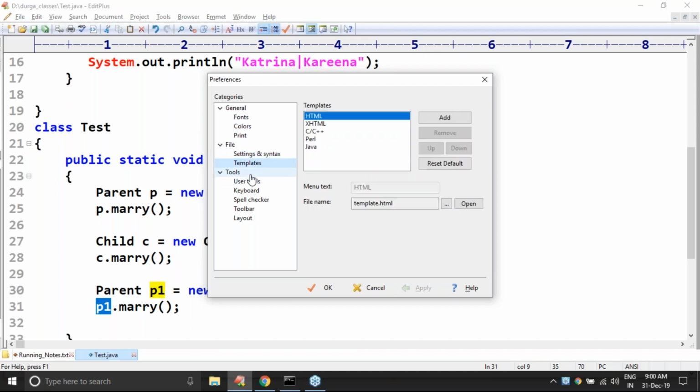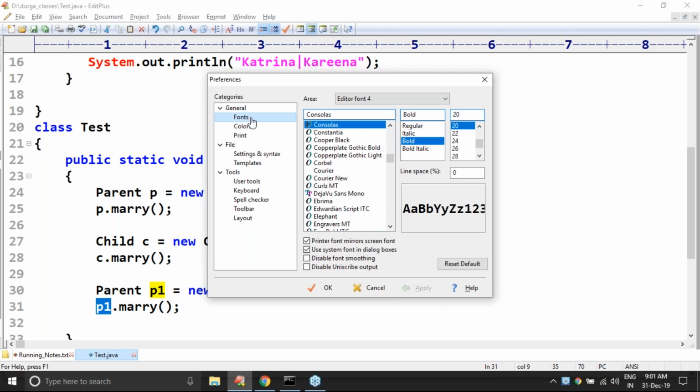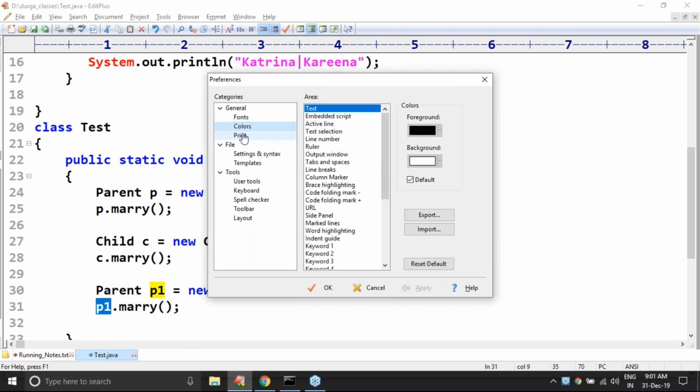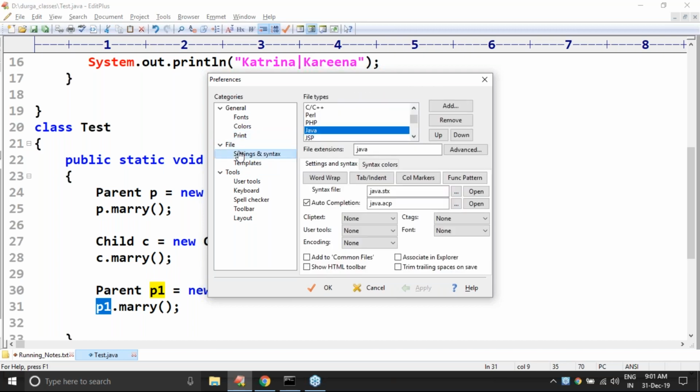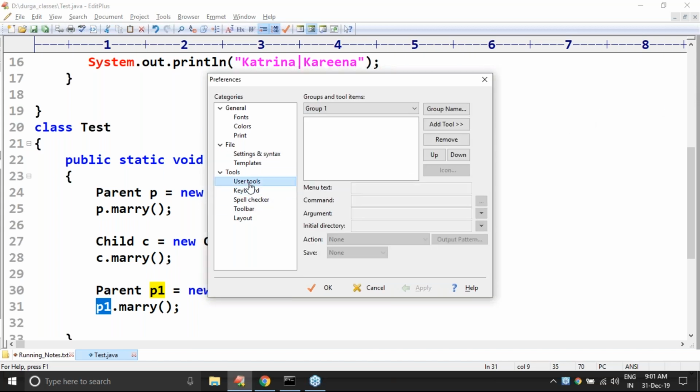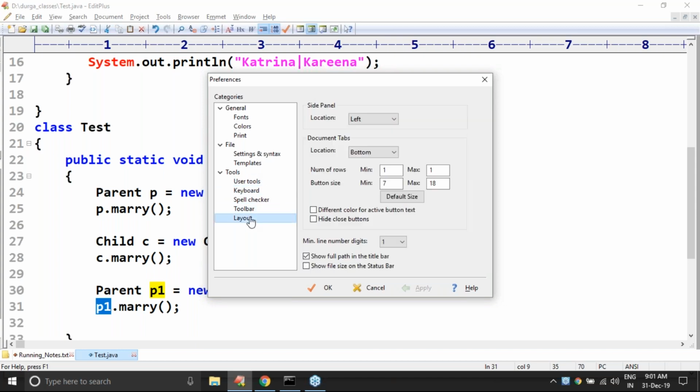We can turn off matched. If I select one thing, automatically all the things get selected.